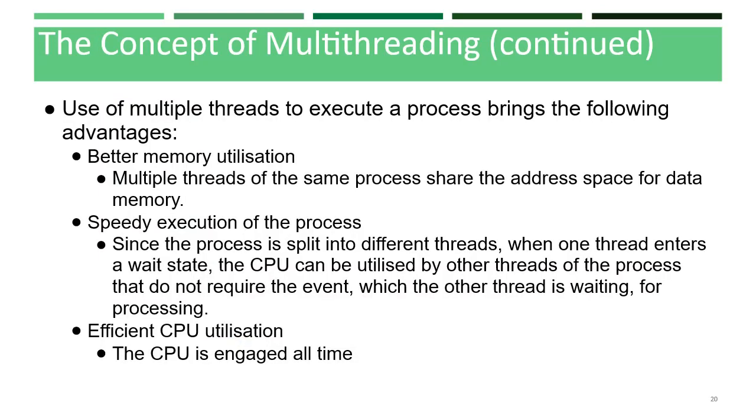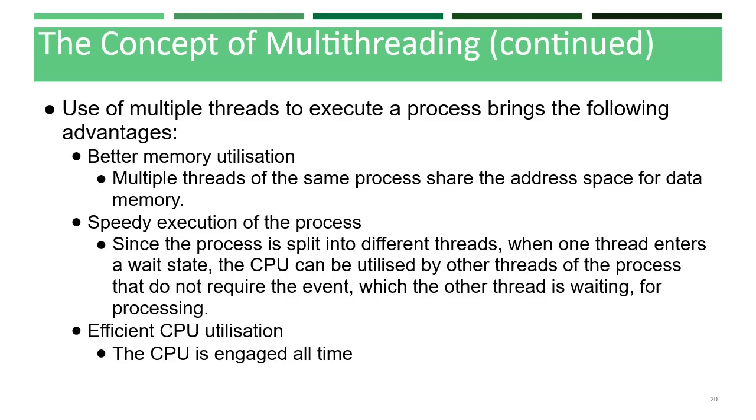Use of multi-threads to execute a process brings the following advantages. Better memory utilization: multiple threads of the same process share the address space for data memory. This reduces the complexity of inter-thread communication since variables can be shared across the threads.